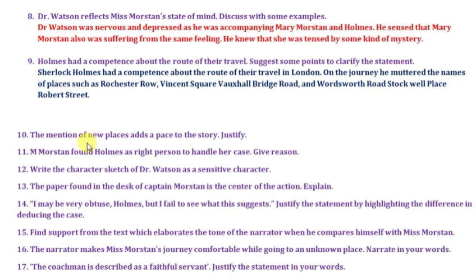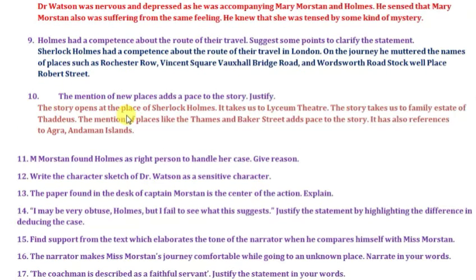The next is, mention of new places adds a pace to the story, justify. So after meeting Major Sholto's sons, he comes to understand that there are many more places they had to visit. So let us see the answer to this question. The story opens at the place of Sherlock Holmes, where Sherlock Holmes resides.